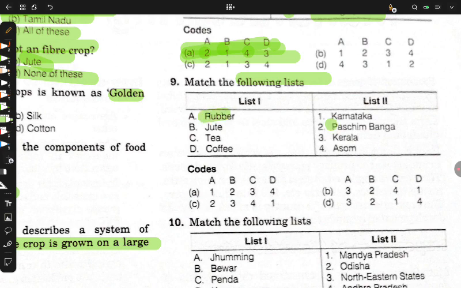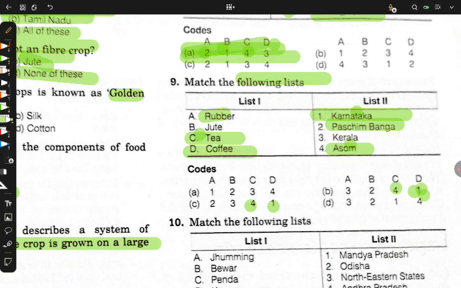Match the following list. Rubber is grown in Paschim Banga. I will tell you the reason: because in Karnataka it is grown, Kerala, Assam. If you match tea with Assam, you can get it, and coffee with Karnataka. So D1. Then you know tea from Assam. C4 here as well.